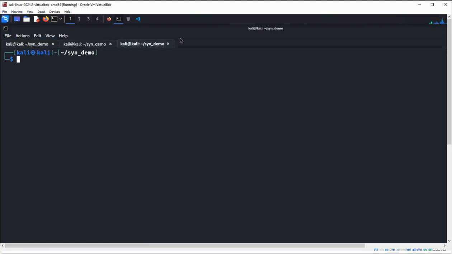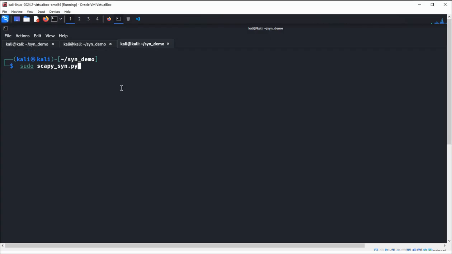Just open another tab, and let's see what's the name of our Python file. We are just gonna do sudo python syn.py, and just hit enter.